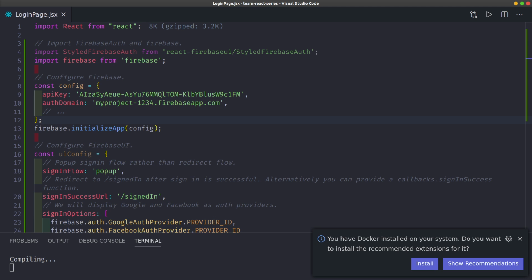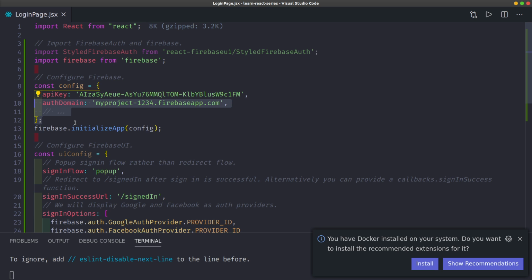I'll go back to my log up here, then copy the configuration, all of it, then go ahead and replace the whole configuration here, because this is theirs and ours is different. Let's look at ours. It has the API key, and it has the auth domain, which is our domain that we are going to be authenticating to.